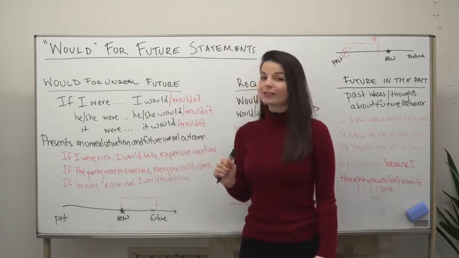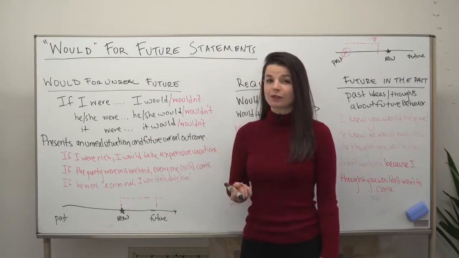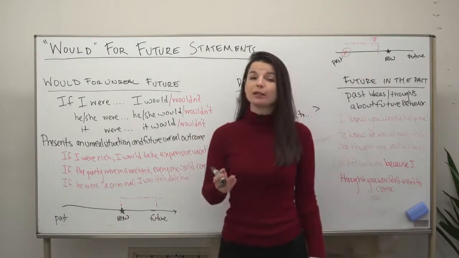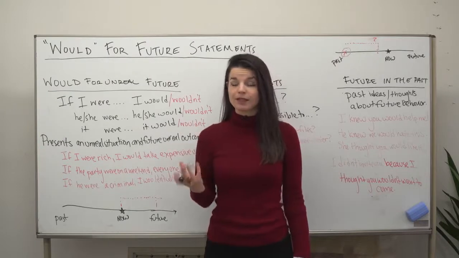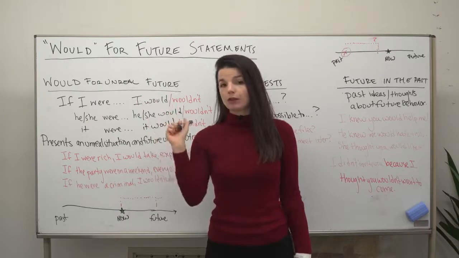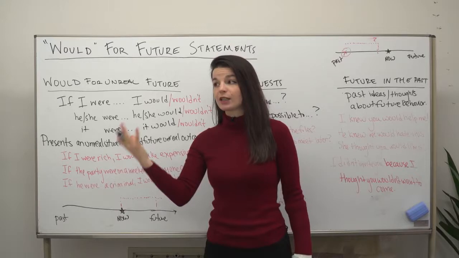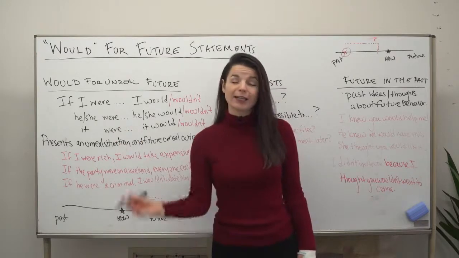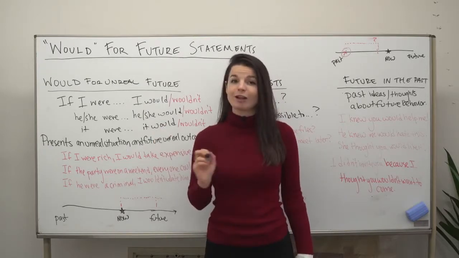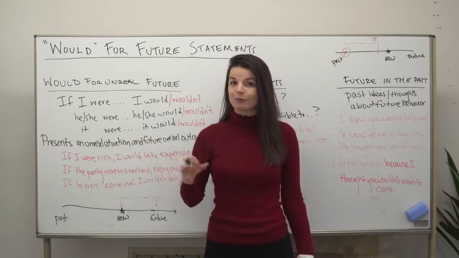Okay. The first use of would that I want to talk about is using would for an unreal situation, an unreal future situation too. So unreal means it's not true. Something that is unreal means it's not true now, not true in the future. So we use this to, for example, make a guess, make predictions, or talk about possibility in the future if there's some condition that's true. So you'll see these patterns use if a lot, meaning if that situation were true, something, something, something.